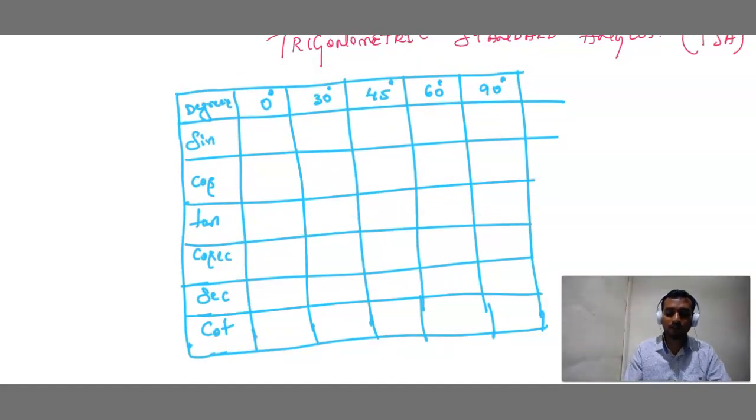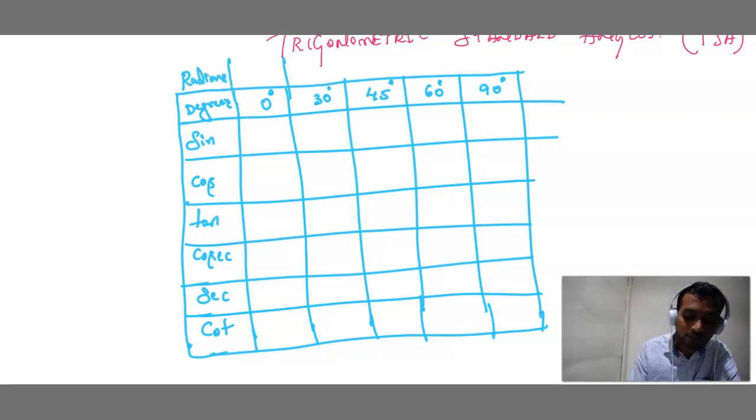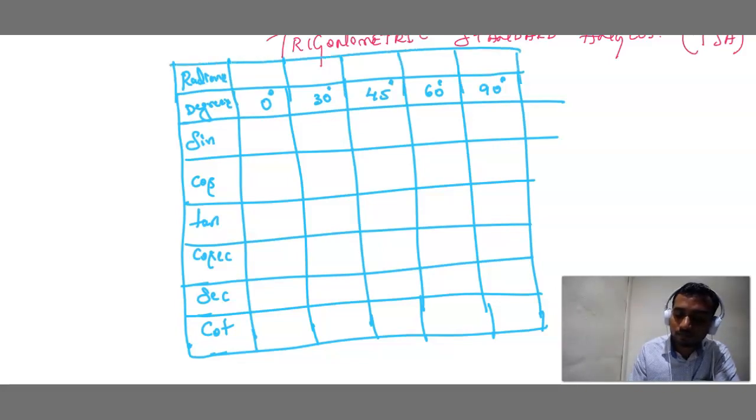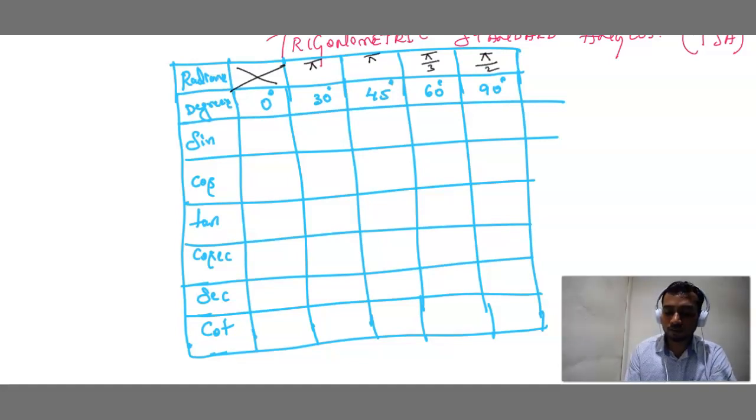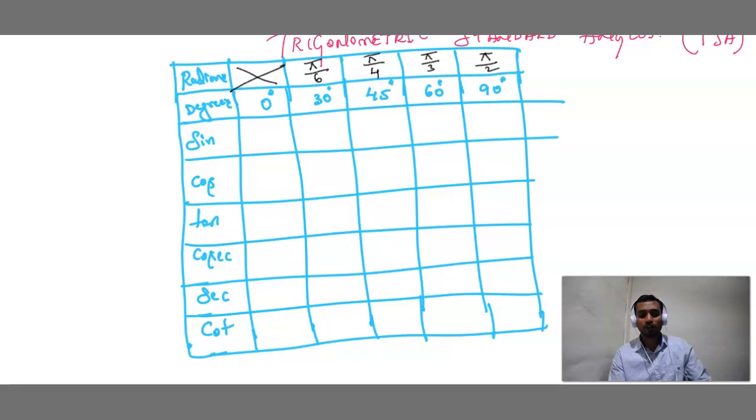Just I will erase this part. Same thing we also write in radians. Let me convert here itself. I'll show you how to convert. Radians. See children, 0 means nothing, leave it. Here you write pi, here also pi, here also pi, here also pi. Just numbers you remember. This is 2, this is 3, this is 4, no 5, remember 6. So 30 degree is pi by 6 radian, 45 degree pi by 4 radian, 60 degree pi by 3 radian, 90 degree pi by 2 radian. 180 degree is pi.